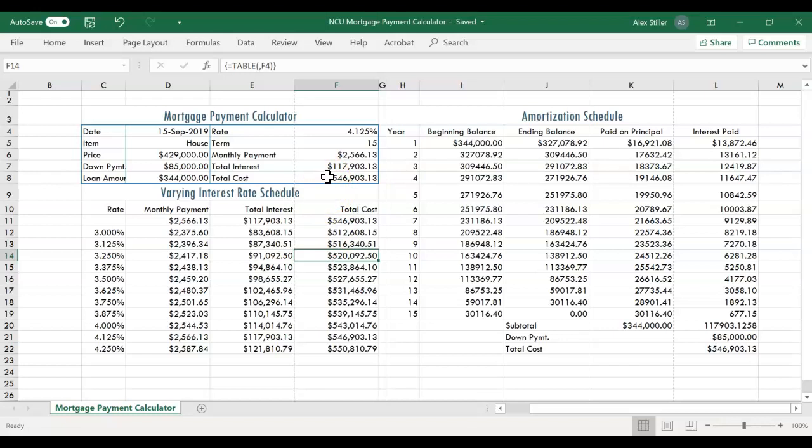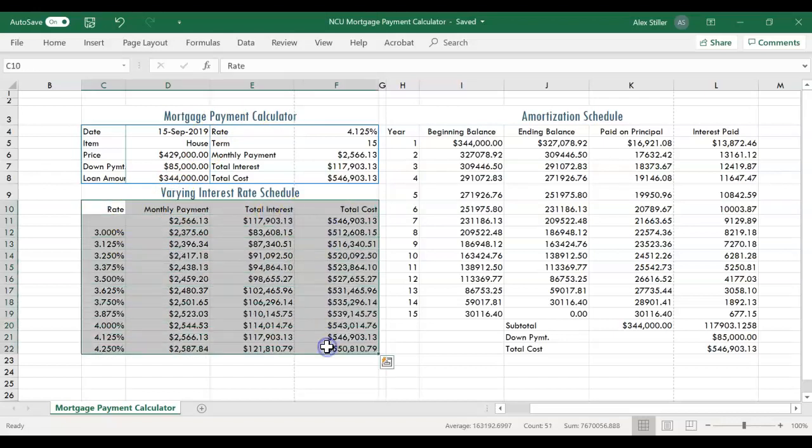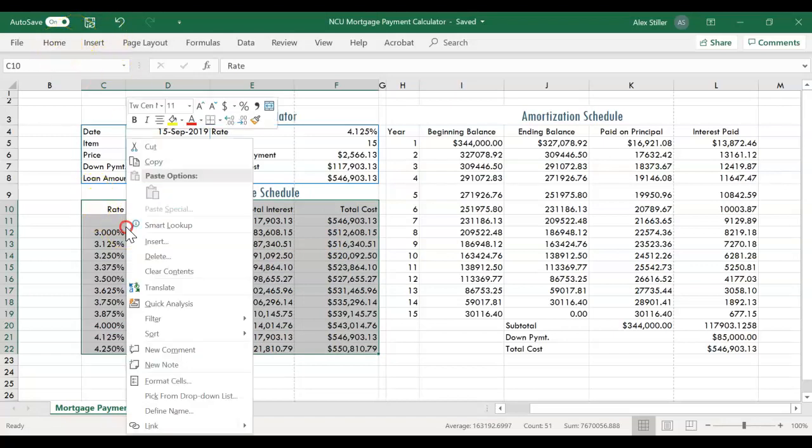For the varying interest rate schedule, let's apply thick, or medium, outside borders and some thin inside borders. So let's start with the outside border. I'll select everything we want to put an outside border around, then right-click and select Format Cells.